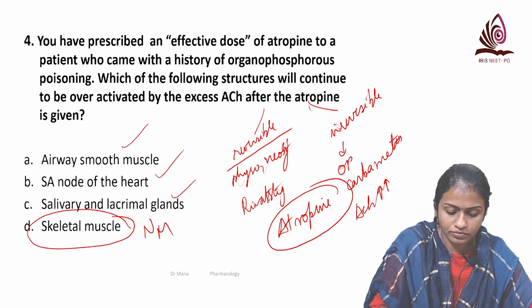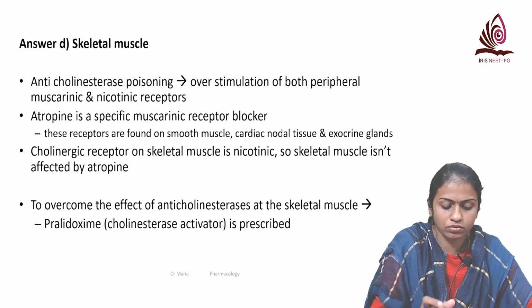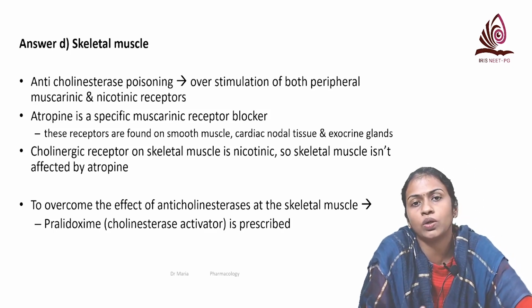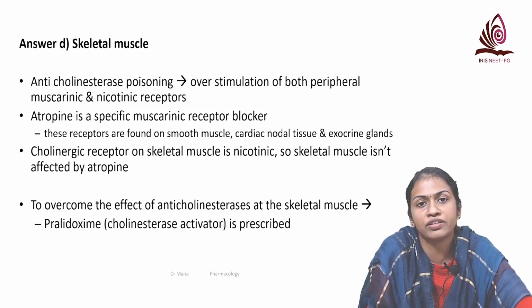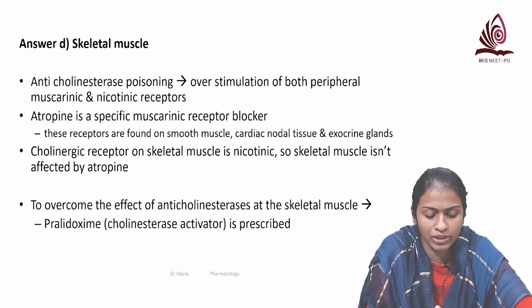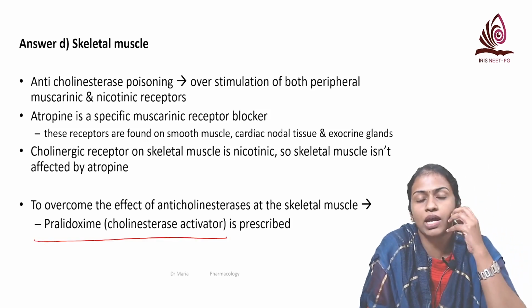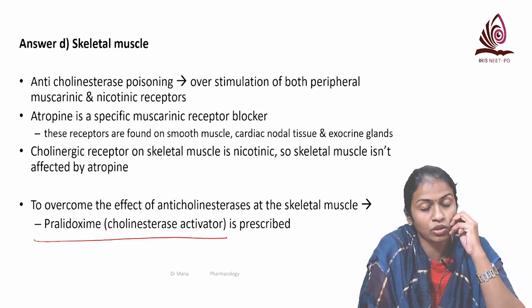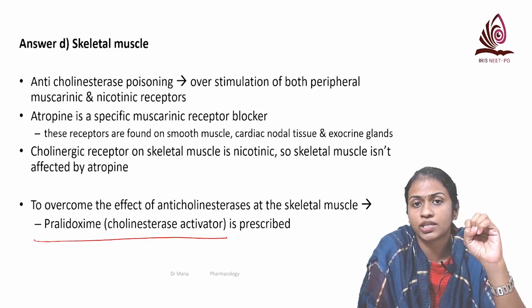Now, what is the other agent that you can give to counter or overcome the effect of anticholinesterases on skeletal muscle? You can give oximes. Oximes like pralidoxime and obidoxime can be prescribed. Just a word about how these oximes act.